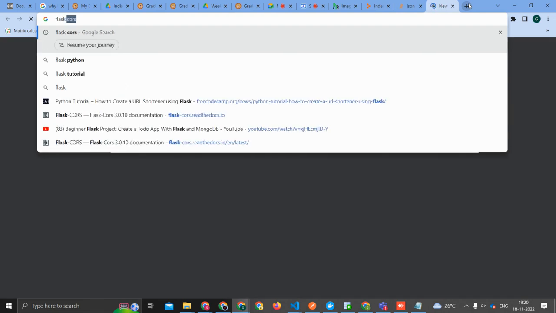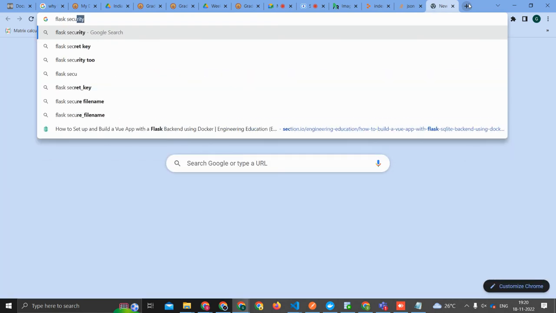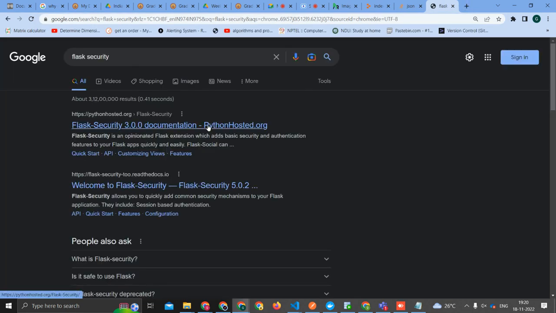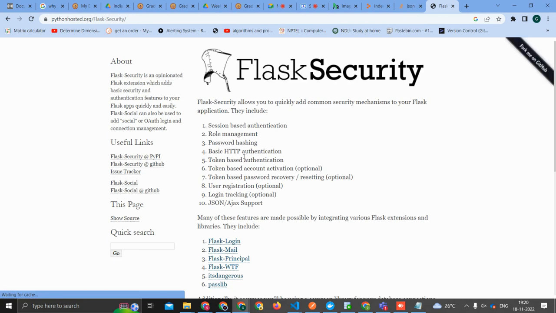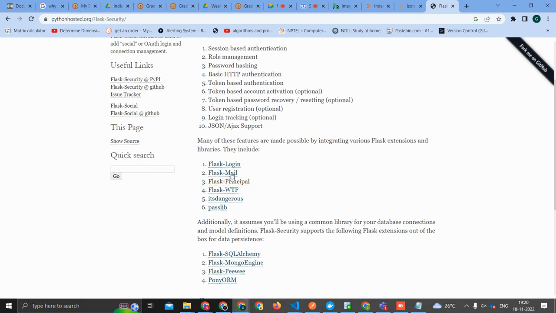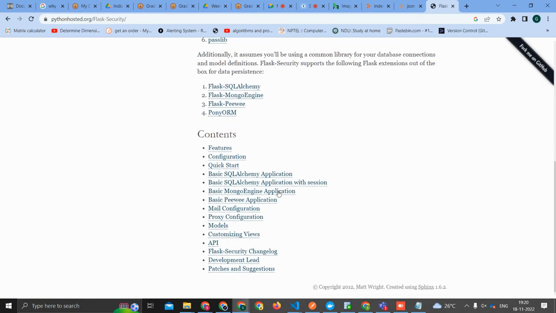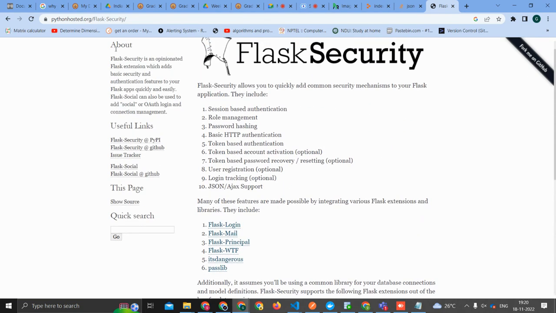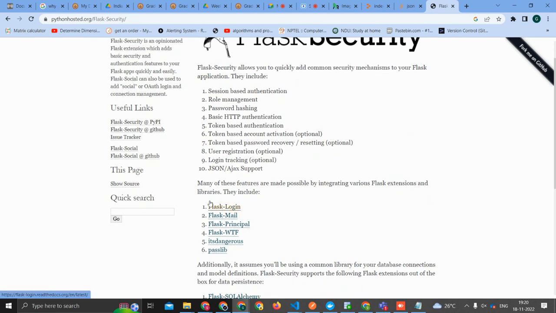If you're having so much doubt, give me 1 minute. We are talking about token based, right?